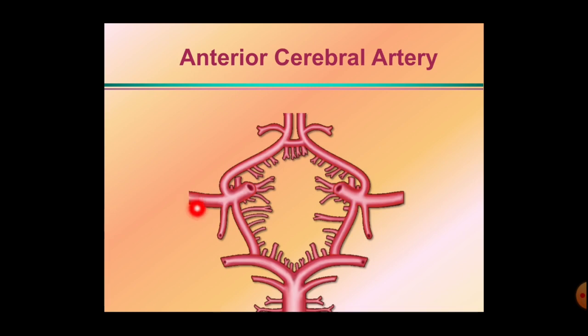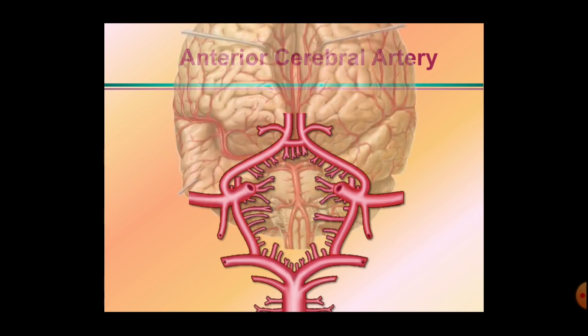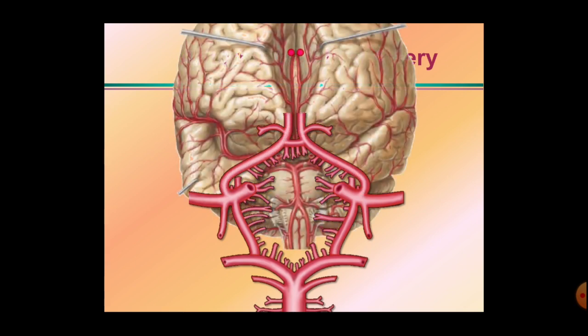Here in the picture, this is the anterior cerebral artery. The anterior cerebral artery is the smaller terminal branch arising from the internal carotid artery. It runs forwards and medially, towards the median plane, and it communicates with the opposite side. See here how the anterior cerebral artery is going.